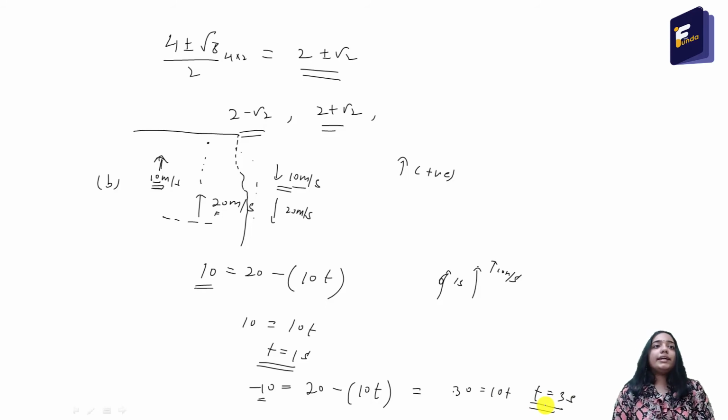So at t equal to 1 second and t equal to 3 seconds, it will have a speed equal to half of its maximum speed, that is half of the initial speed of 20 meter per second.